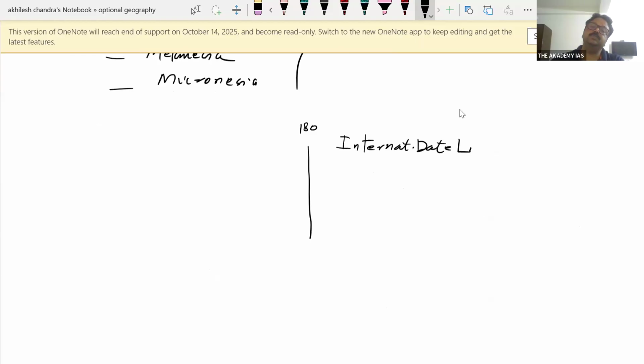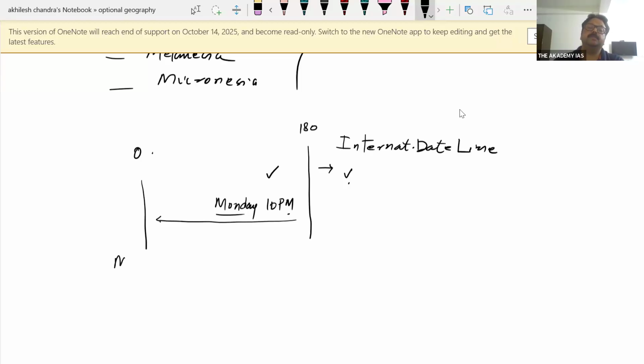Suppose that if you are here in the west of international dateline, and there is a time that is Monday, and there is 10 p.m. So just here, if you stand over here and you watch here, you will find there is a difference of 24 hours. That means here it is Monday. So at 0 degree, there will be Monday, but what will be the time? The time will be 10 a.m.